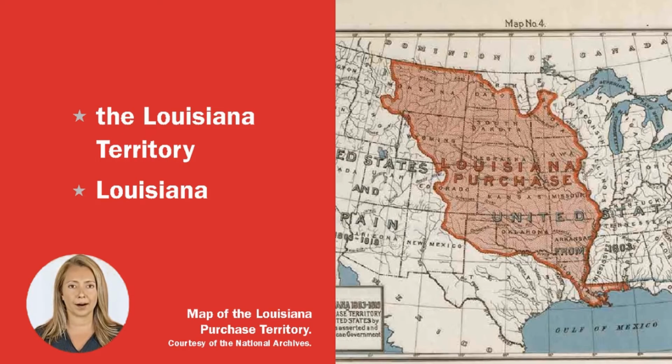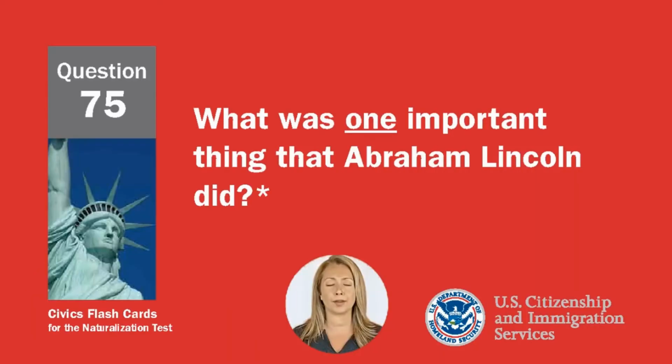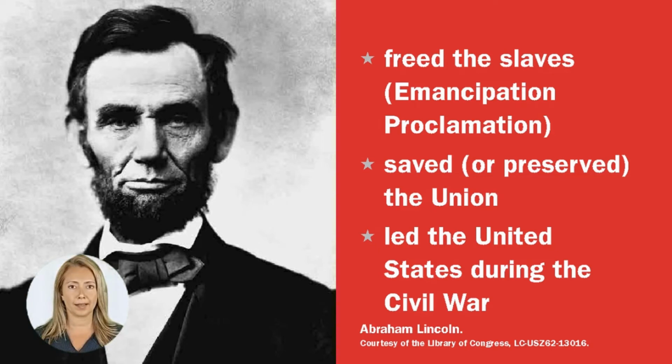What territory did the United States buy from France in 1803? The Louisiana Territory. Louisiana. What was one important thing that Abraham Lincoln did? Freed the slaves, Emancipation Proclamation. Saved, or preserved, the Union. Led the United States during the Civil War.